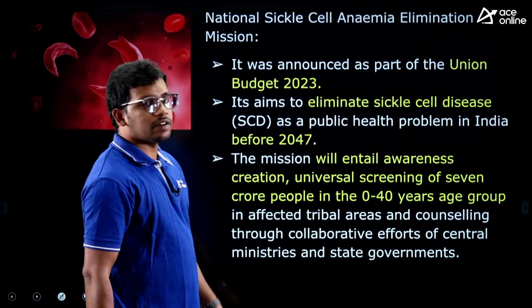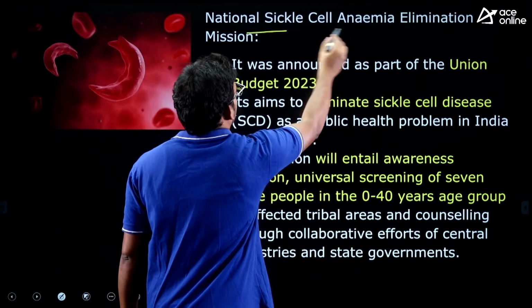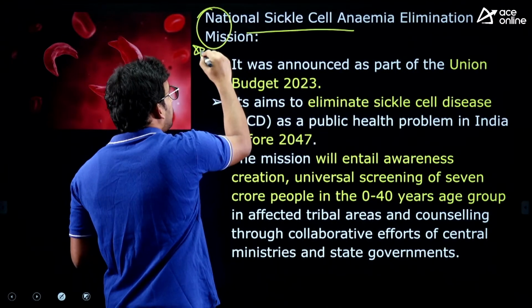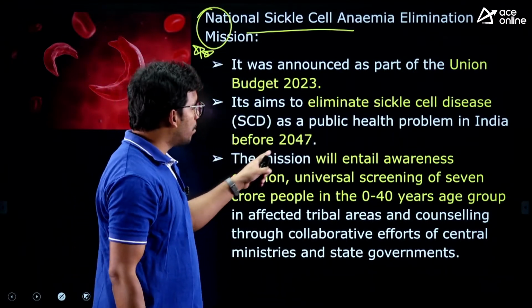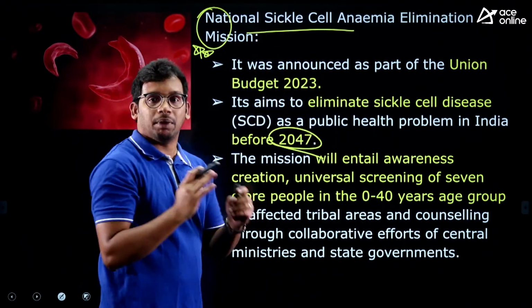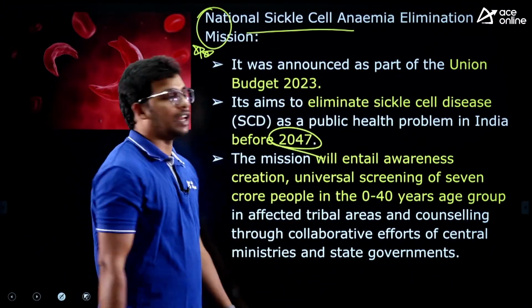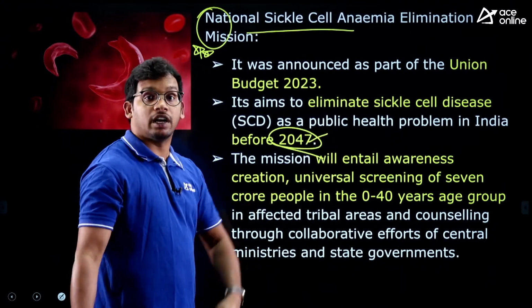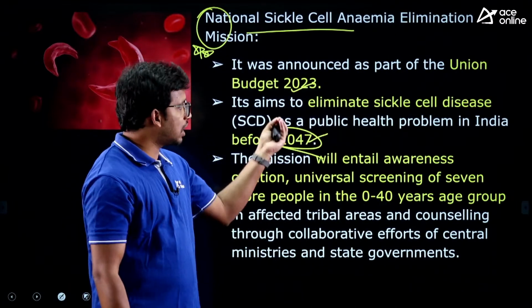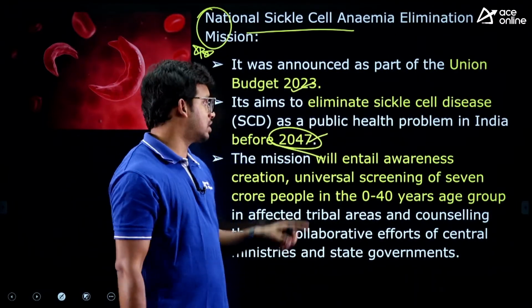Now, what is the National Sickle Cell Anemia Elimination Program? This is very important because India is aiming to eliminate sickle cell anemia by 2047. This particular scheme aims to eliminate sickle cell anemia by 2047, and it was launched in last year's budget. So it is a very recent one, launched in the 2023 budget itself, right?